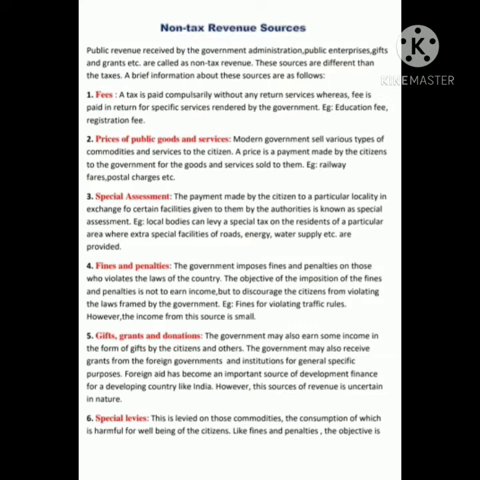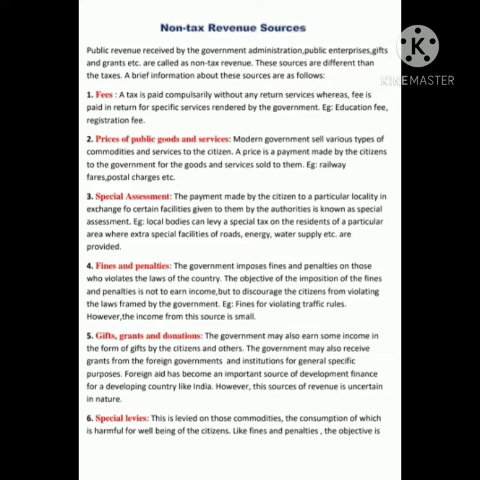The various non tax revenue sources are as follows. First is fees. A tax is paid compulsorily without any specific services, whereas fees is paid in return for specific services rendered by the government. Example, education fee, registration fee, etc. It means that whenever we are utilizing government services like education, we are paying fees for them.